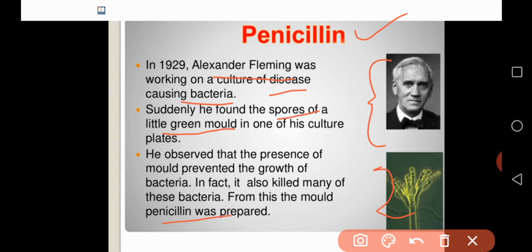While culturing the disease causing bacteria, he suddenly observed the formation of a little green mold in one of his culture plates. That green mold killed many of his bacteria. Finally he found that the green mold prevents the growth of that particular bacteria. So he got a very important medicine, penicillin, in 1929 by Alexander Fleming.